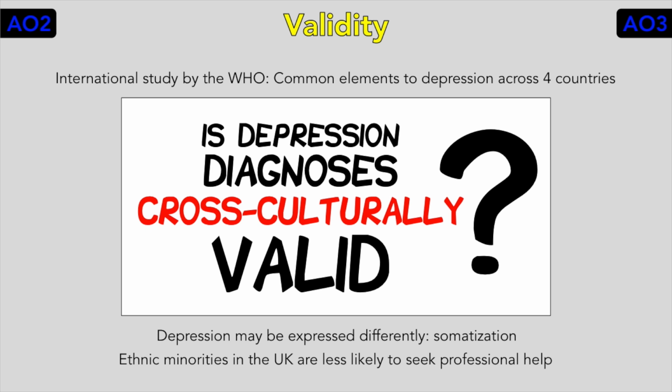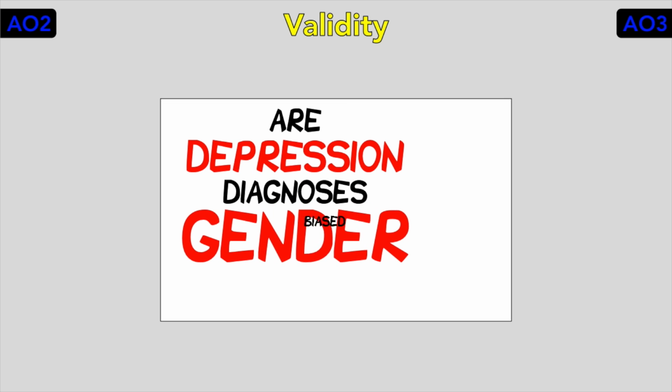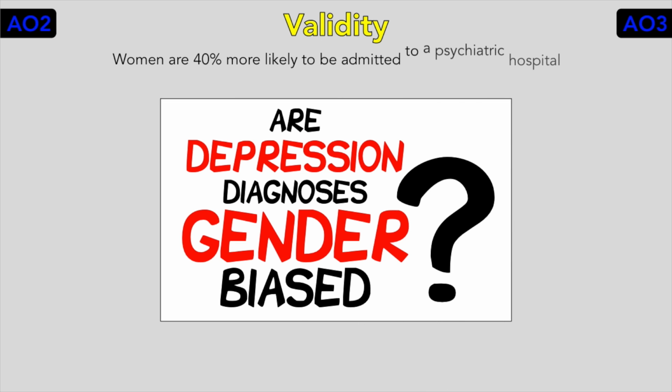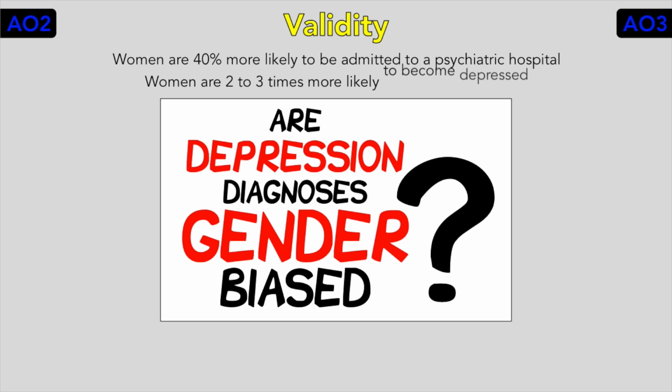And finally, is depression diagnosis gender biased? In Britain, a woman is 40% more likely to be admitted to a psychiatric hospital. And women are 2 to 3 times more likely to become depressed and are more likely to experience several episodes. This could be because women are genuinely more likely to get depressed than men. Or could it be that the diagnostic process is gender biased, overdiagnosing women and underdiagnosing men?